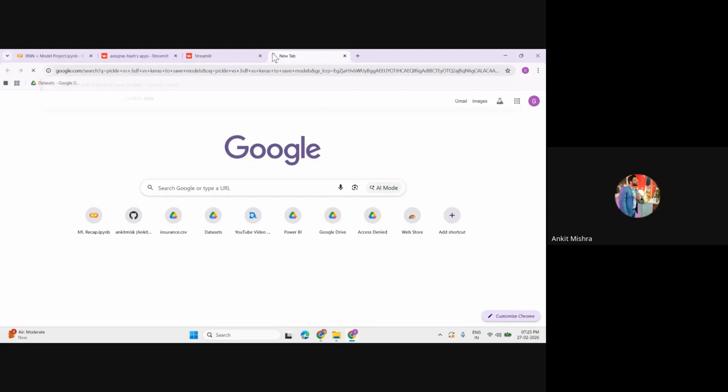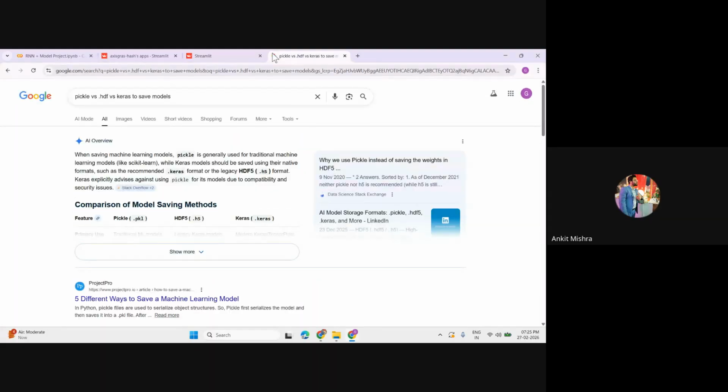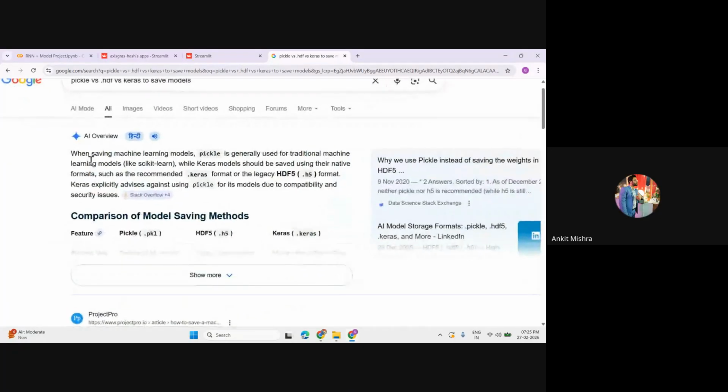Okay. If you want to save your ML models, you can use the Pickle concept. And just look at the answer, right? When saving a machine learning model, we simply use Pickle. If you want to save one-hot encoding, standard scaling, or any sort of Python object, you can use Pickle. Okay. Keras is recommended for any sort of complex deep learning models. And this is the updated version of the .h5 format.